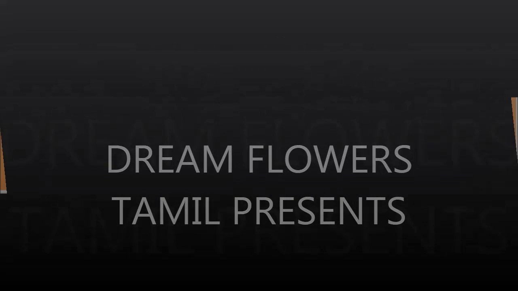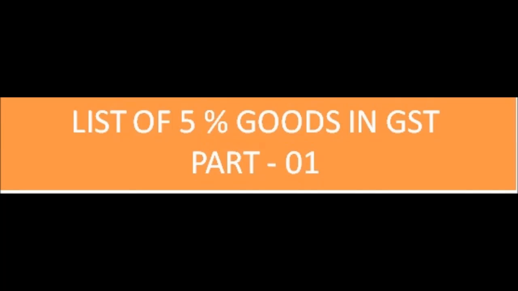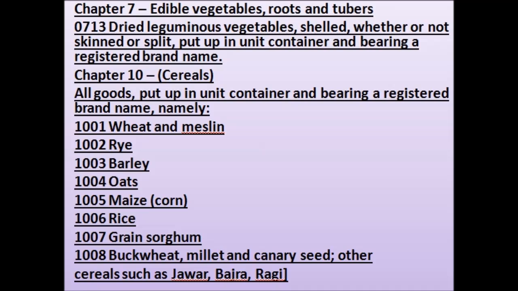List of 5% goods and GST, Part 01. Chapter 7, Edible Vegetables, Roots and Tubers.